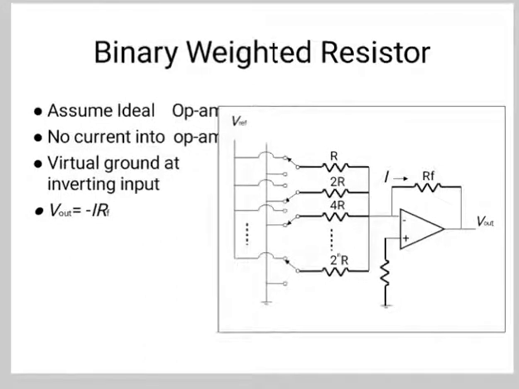Now in this diagram, it is assumed to be an ideal op-amp, so there is no current into the op-amp, and there is a virtual ground at the inverting input. So V out is equal to minus I into RF, where RF is the feedback resistor.